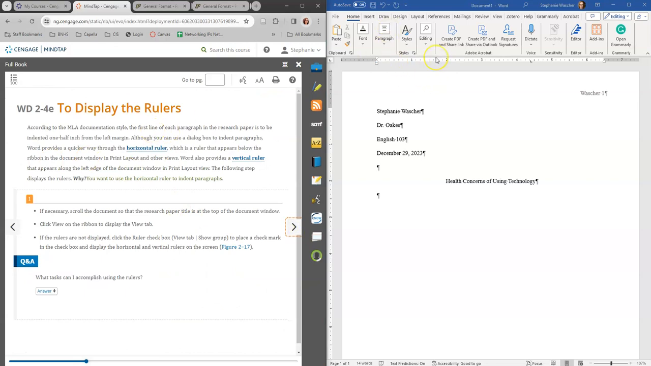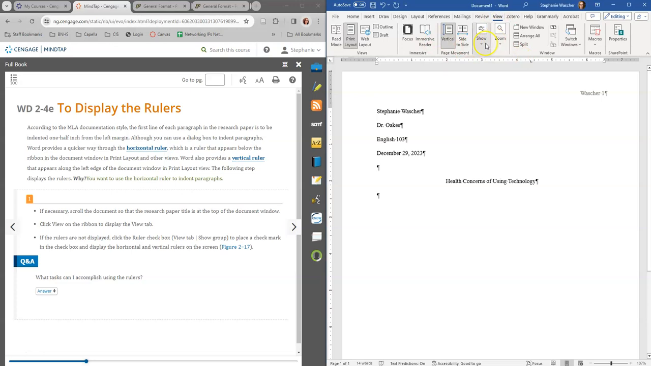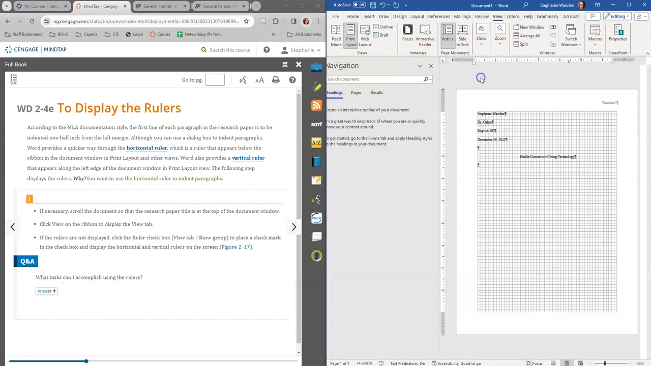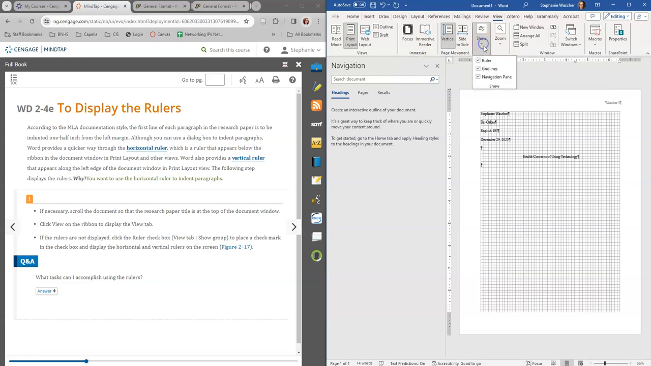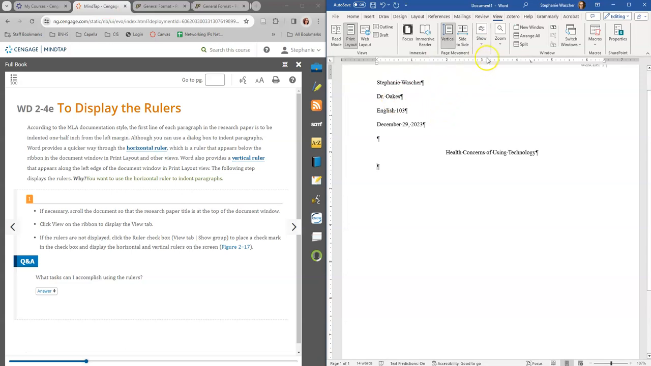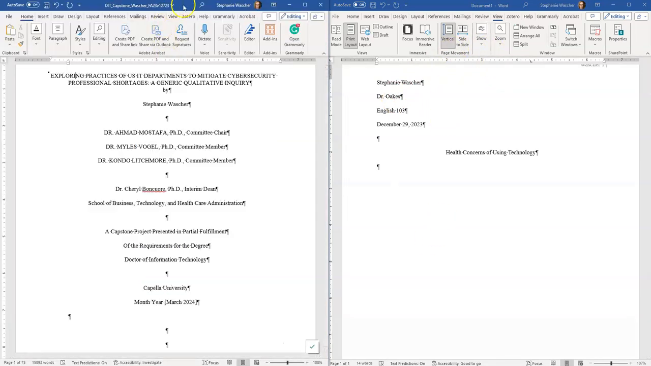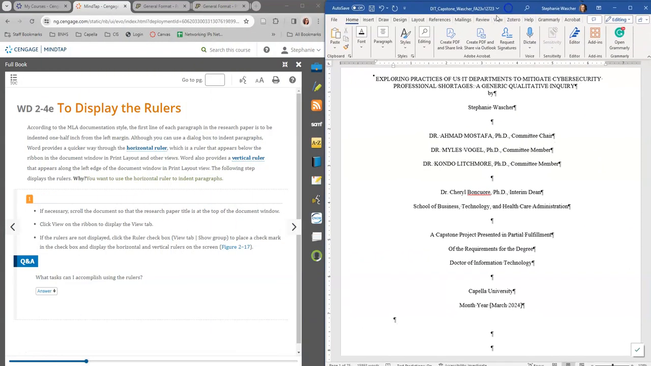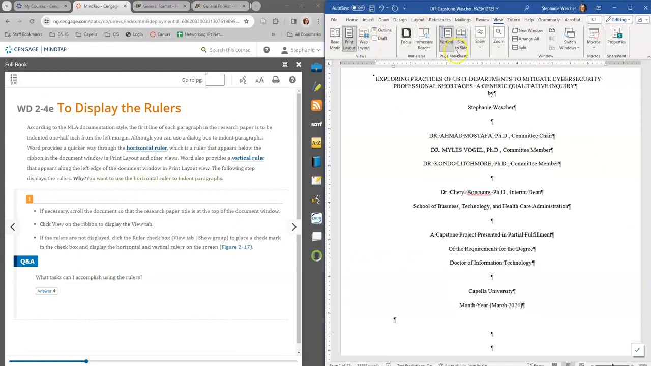Display the ruler. I love displaying the ruler. Most of the time it's not on by default. You're going to go to view, and then we can show the ruler, grid lines, and we can show the navigation page. The grid lines look terrible. I like the navigation page when you start using headers and footers. This is the one where you go to view, navigation page.